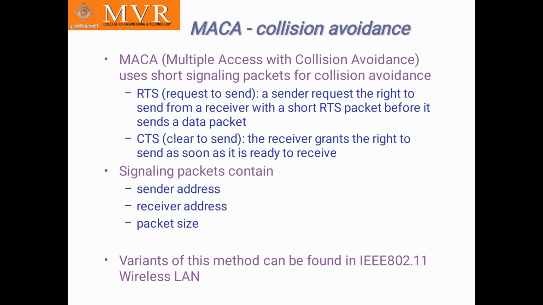MACA, which is nothing but multiple access with collision avoidance. It is for collision avoidance. A collision happens if two transmissions overlap. So collision avoidance is based on MACA, multiple access with collision avoidance. It uses short signaling packets for collision avoidance, that is RTS and CTS. RTS means request to send, which we learned in previous sections. CTS means clear to send.